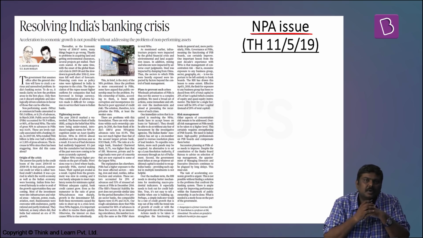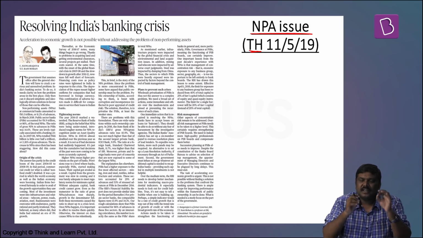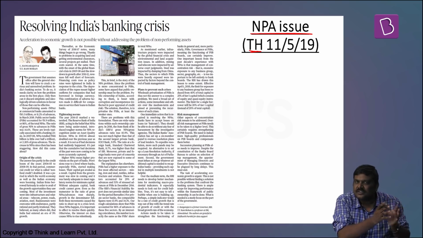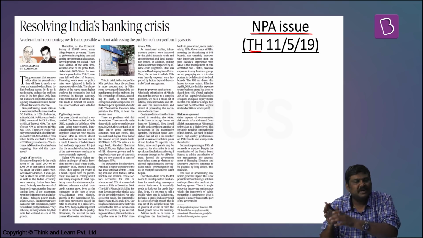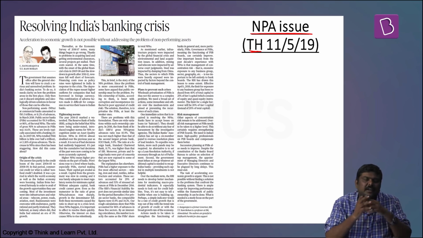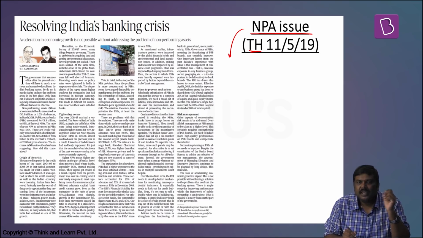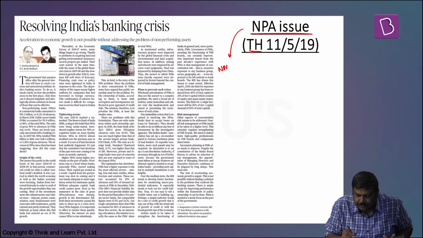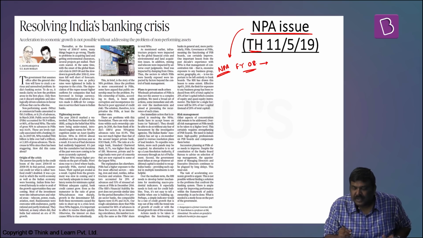Now, this particular article, which appeared in The Hindu, has provided the whole history, or has given the points related to the genesis of NPAs to what reforms should be implemented by Government of India. Let's look at this particular article. Basically, the article says that in case of India, the NPAs have ballooned. At one point of time, that is in the financial year 08, the NPAs were somewhere in the range of 2.6% of the gross loans which are issued. This has ballooned to around 11.2% by financial year 2017-2018.